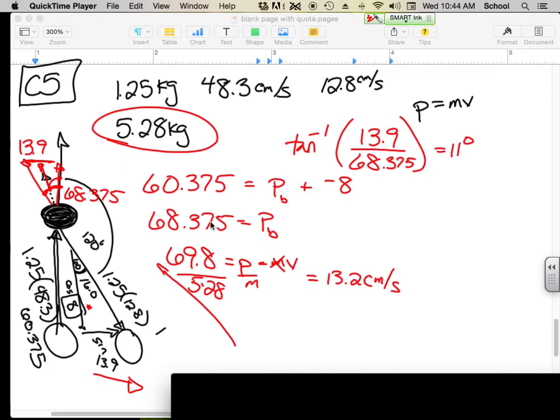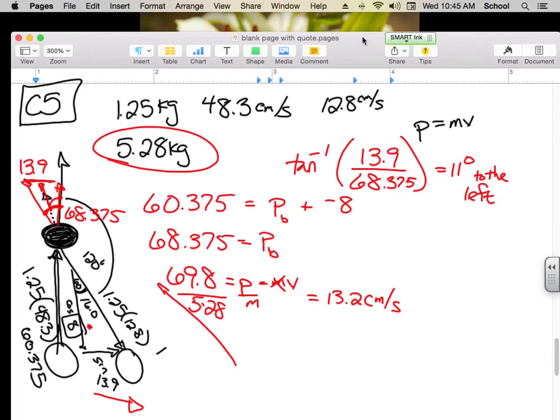And that gives us 11 degrees to the left. And the answer says 13.2 at 12 degrees to the left. Do we hyperventilate over uncertainty? Well, we shouldn't. Some of you probably do. But no. So that's it.